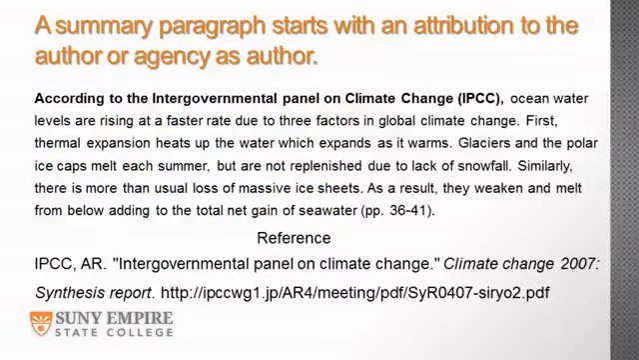A summary paragraph starts with an attribution to the author, or in this example, an agency as an author. Although you can find these attributions at the beginning of a paragraph, they can appear at the end or in the middle. In this example, according to the Intergovernmental Panel on Climate Change, IPCC, the ocean water levels are rising at a faster rate due to three factors in global climate change.